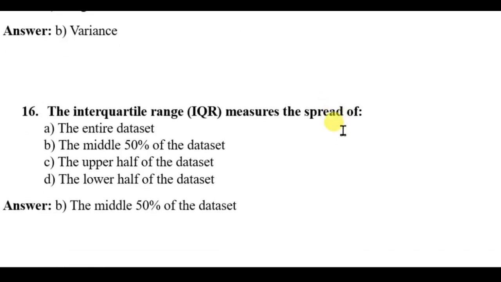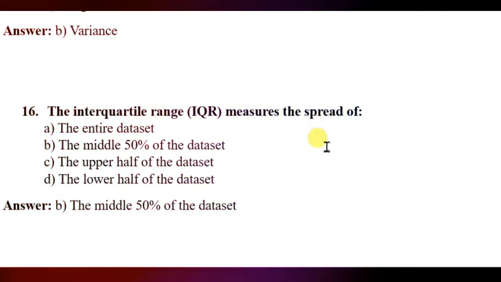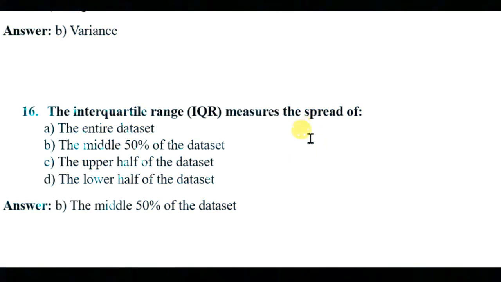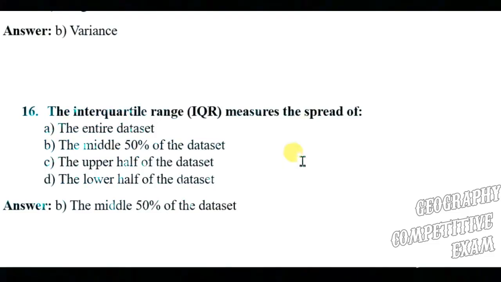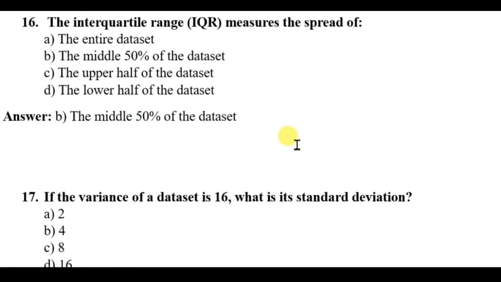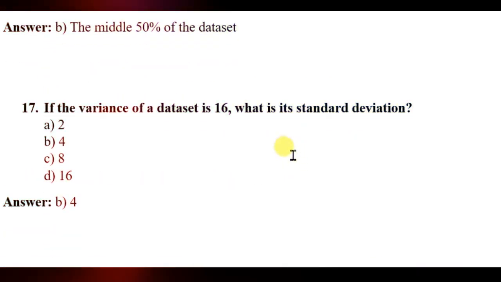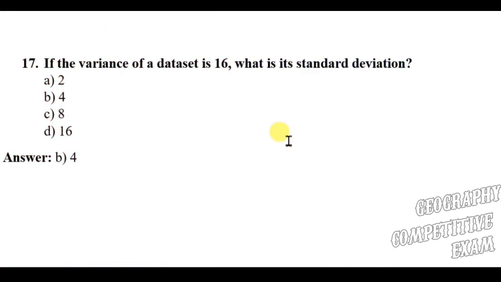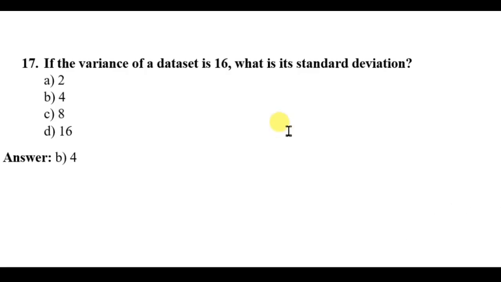And the interquartile range, IQR, measures the spread of the middle 50% of the data set, upper half of the data set, lower half of the data set. Here the right answer will be the middle 50% of the data set, means the range between first quartile and third quartile is the interquartile range. If the variance of a data set is 16, what is the standard deviation? Standard deviation will be 4, because square root of variance is the standard deviation.